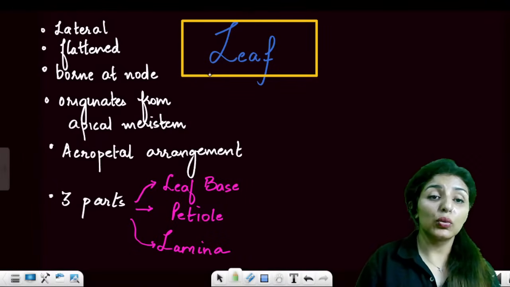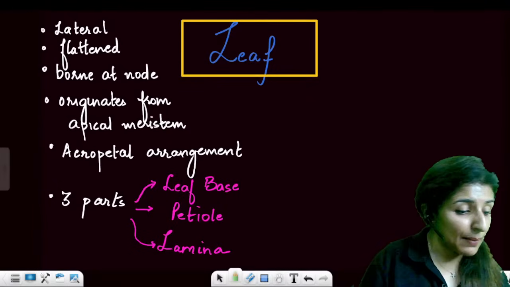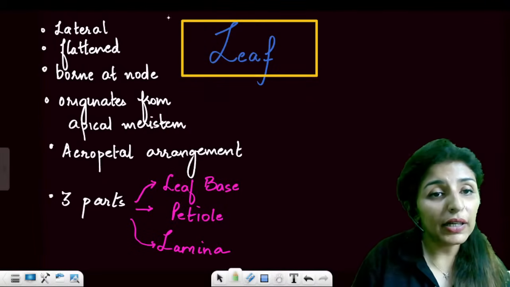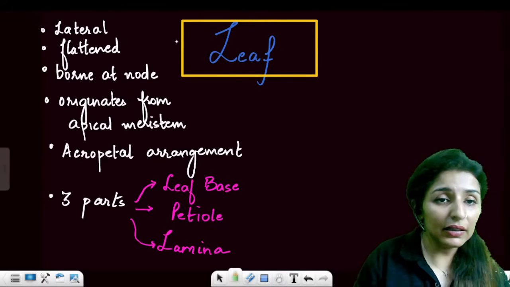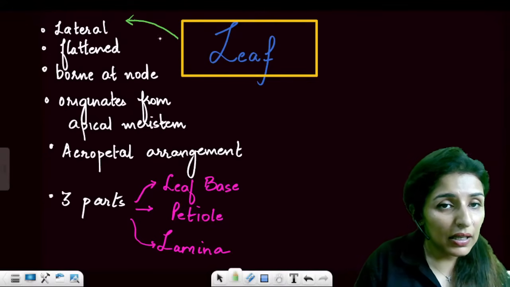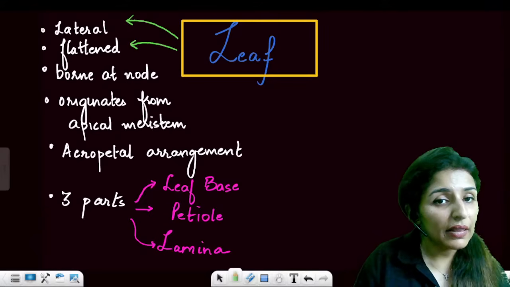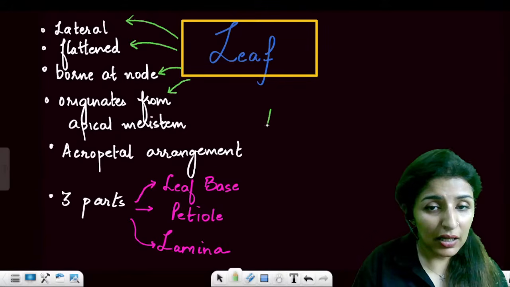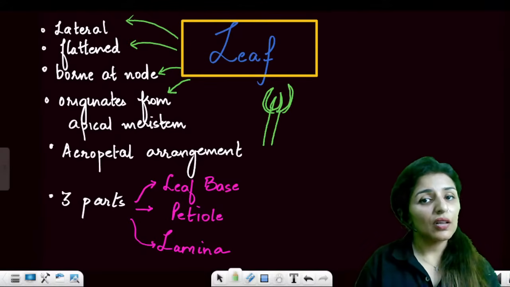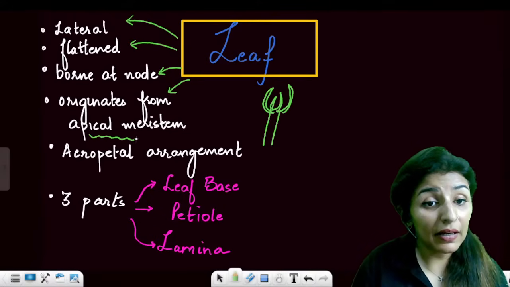Now coming on to leaf. Next part of this chapter is leaf. So we know that leaves are lateral structures. They are flattened structures. They are born at the node. They originate at the apical meristem, right? So if this is the stem, this apex is going to give rise to the new leaves. So leaves arise from the apical meristem.